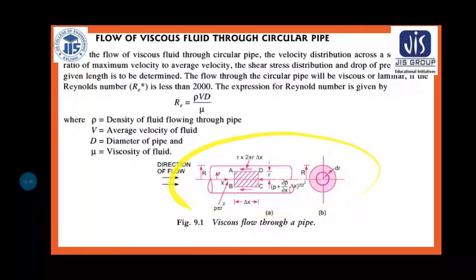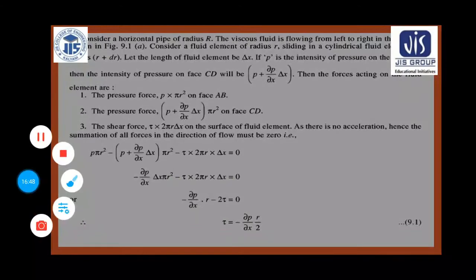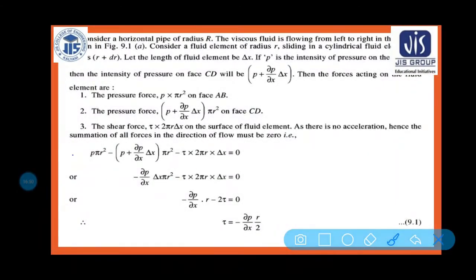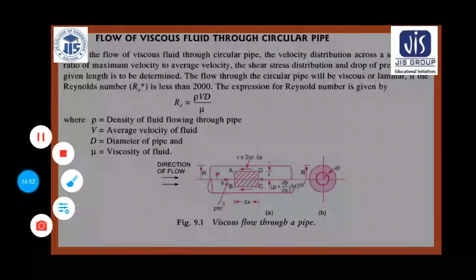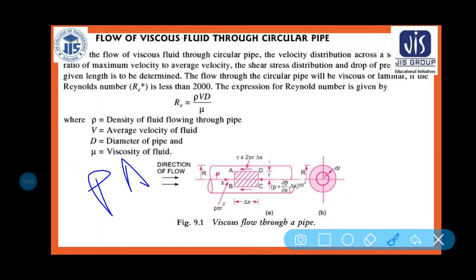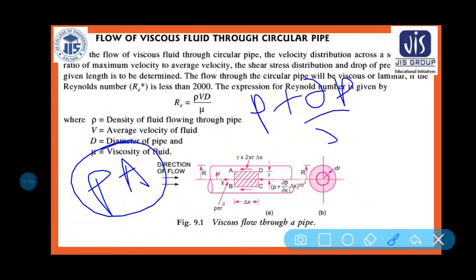That means what is happening here. Again I am telling you, some pressure, here you can see in this face AB, some pressure force P into area is applied on the face AB. On the reverse side, face DC, there must be some change of pressure, that is your P plus del P by del X into dx amount of pressure is applied, and into area, pressure force.